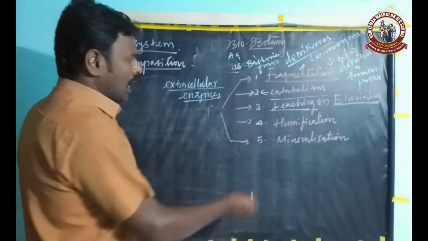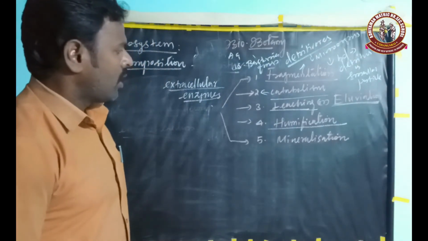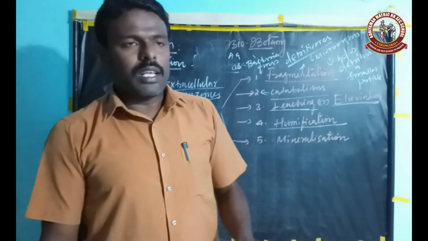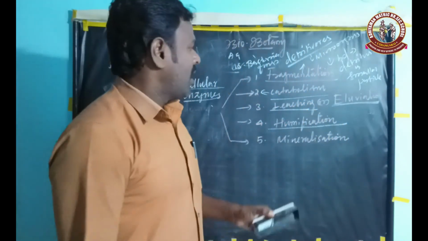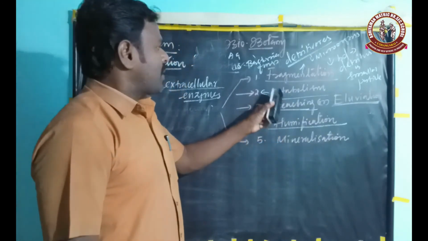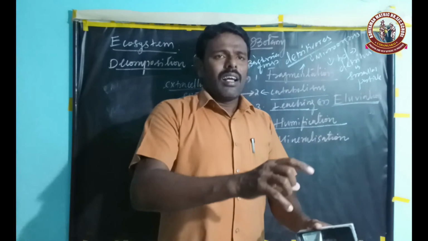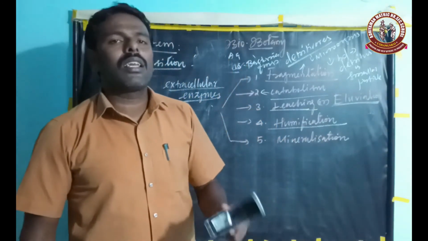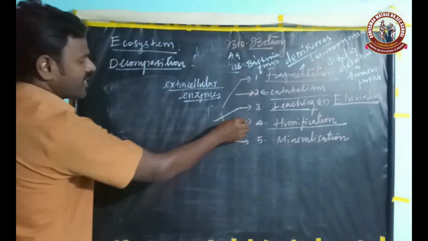Next one is humification. In this process, the detritus changes into a dark-colored amorphous substance called humus.